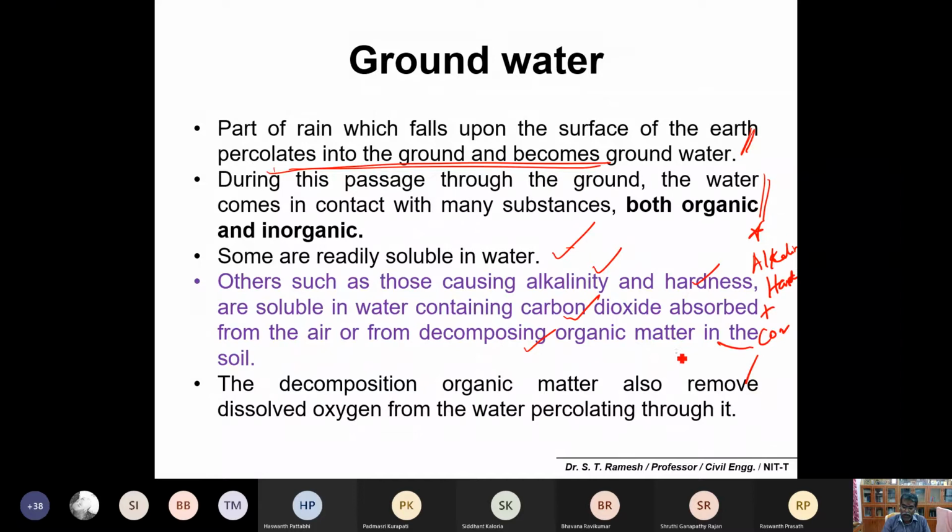The CO2 is mainly from the atmosphere and also from the degradation of organic matter. These are things we have to remember. The decomposition of organic matter also removes dissolved oxygen from the water percolating through it, so there could be a deficiency of oxygen in the groundwater. That's another important fact. During degradation of organic matter, organisms take up the oxygen in the water, thereby depleting it. So groundwater is rich in carbon dioxide and very low in dissolved oxygen.